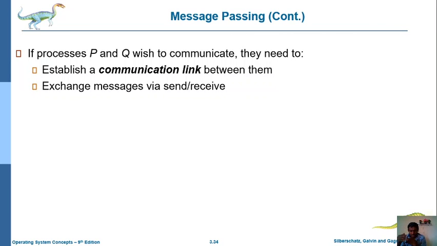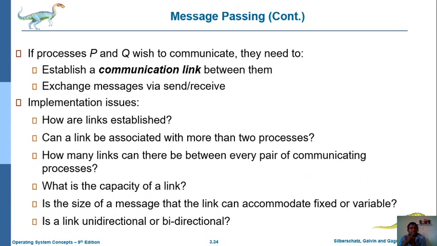For example, currently I am saying something about the operating system, and you are listening to these details. We are communicating with the help of some network connection. In the same way, here we are using a communication link between those two processes or multiple processes. With the help of this communication link, these nodes can exchange messages, either I am sending the message or receiving the message from you.